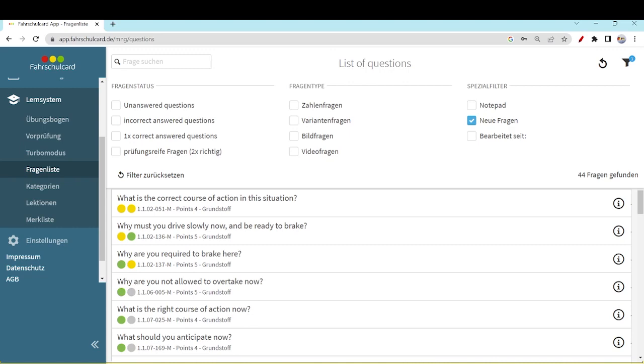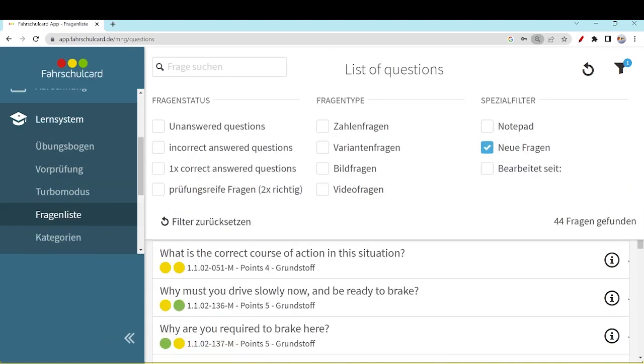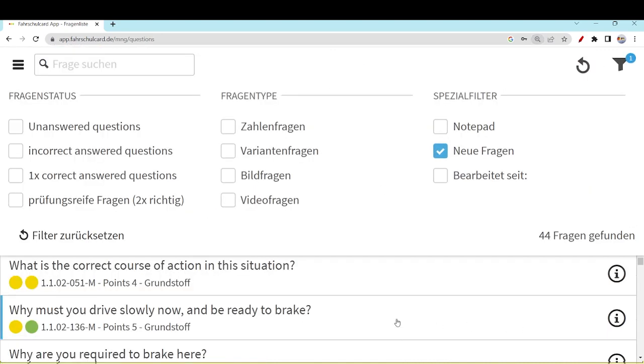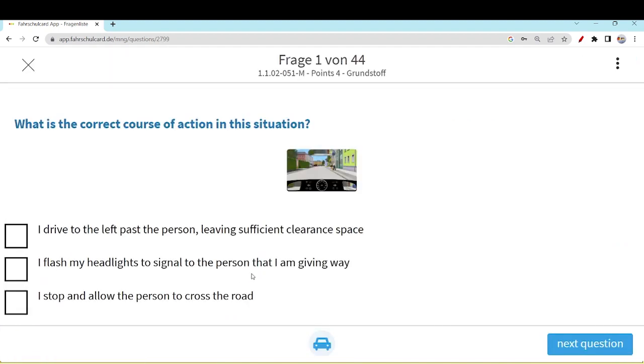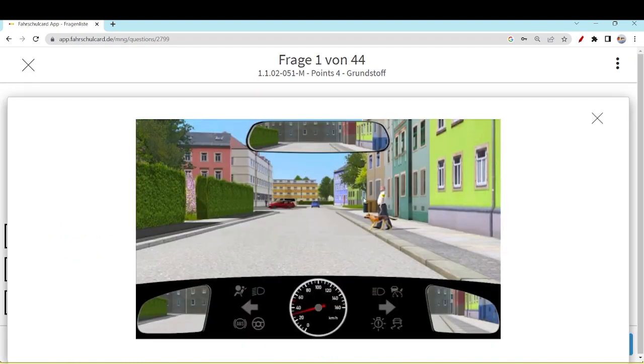Let's zoom the screen so that we can see the questions easily. Let's start with the first question for this video. The question is, what is the correct course of action in this situation? You can see that this is a typical yellow band that we have discussed a lot in the previous videos, in our playlist. Here we have the yellow band with 3 dots.